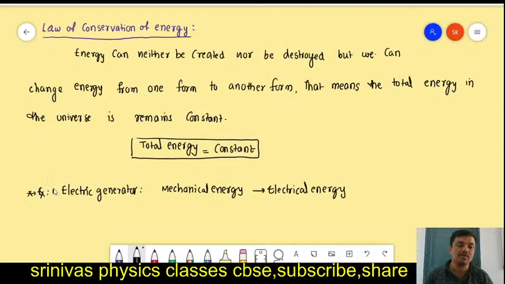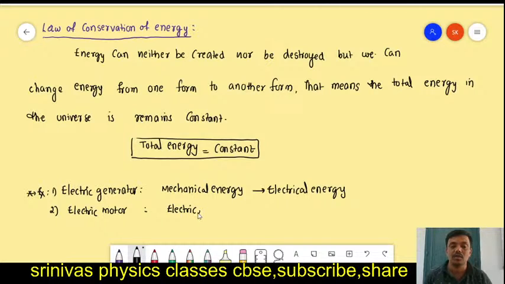For another example, the electric motor. What will it do? For example, we have a motor. What is an electric motor? The fan has a motor, the borewell water pump has a motor, every car or any vehicle has a motor. The engine has this electrical motor.